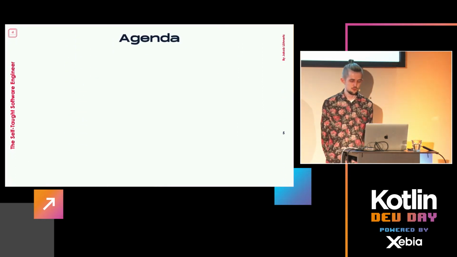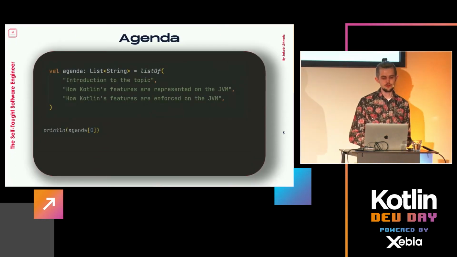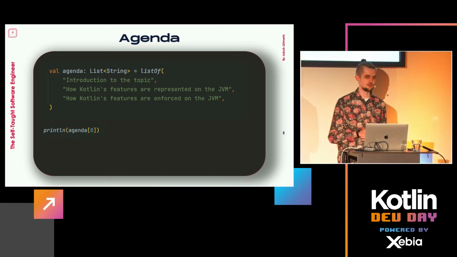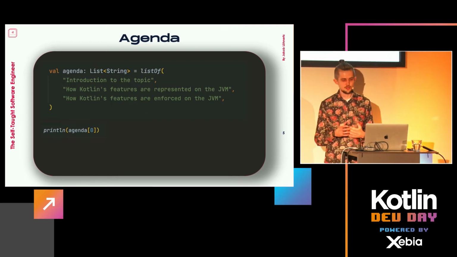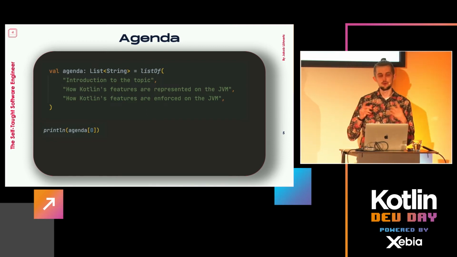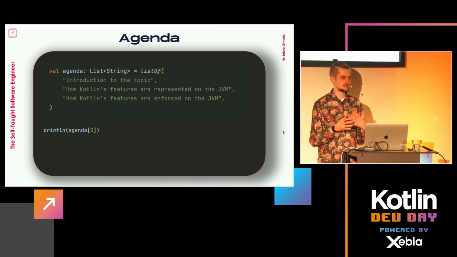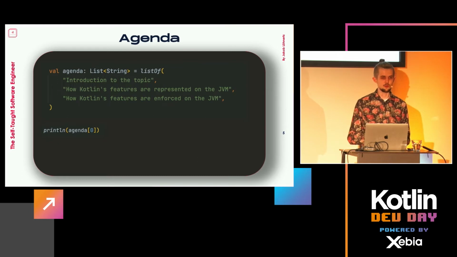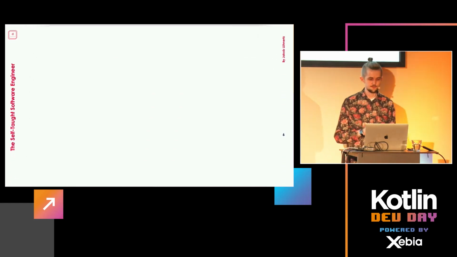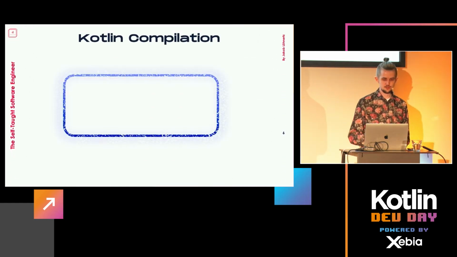Right. So what we're going to do today, let's first start with an introduction to the topic, just so I don't lose anyone from the get-go. It's going to be quick and basic because you don't need much more, but a bit of intro is good. Then we're going to look at how Kotlin's features are represented on the JVM. So how do we get something like the sealing in JVM bytecode? And finally, we're going to look at how Kotlin's compiler enforces that these features, such as the sealing, actually do what they're supposed to do, and you don't end up with a regular interface, which is what you don't want in this case. Right. So let's start with the intro.